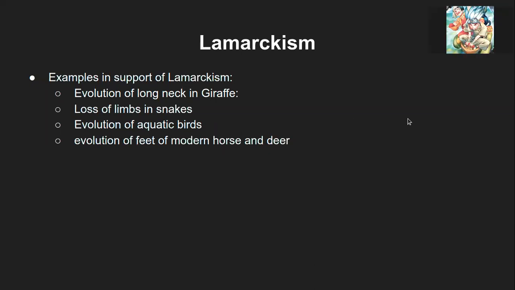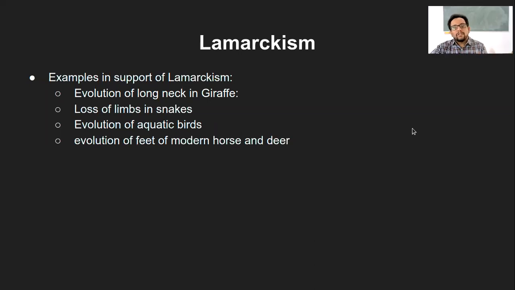But isn't this the same as Darwin's theory? No, Darwin's theory talks of natural selection more. No, but this is also natural selection, right? In a way, yes. But that's when we are not looking into the much detailed aspects of these two theories. Otherwise, there are quite a lot of drastic differences between Lamarckism and Darwinism.